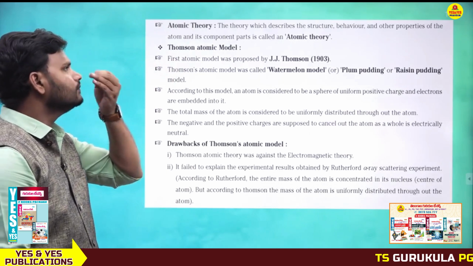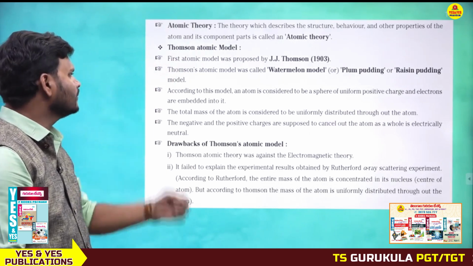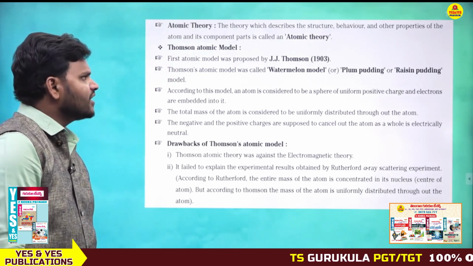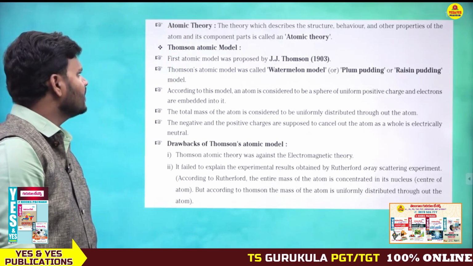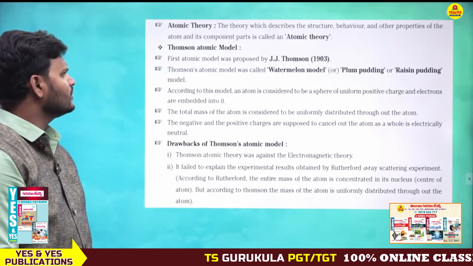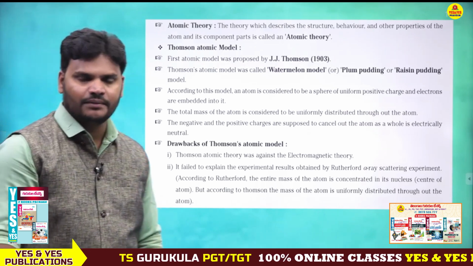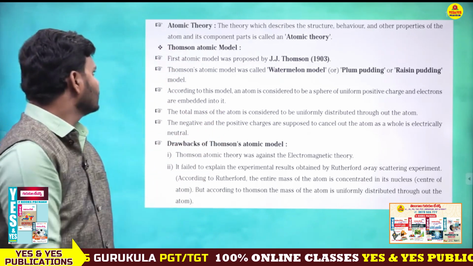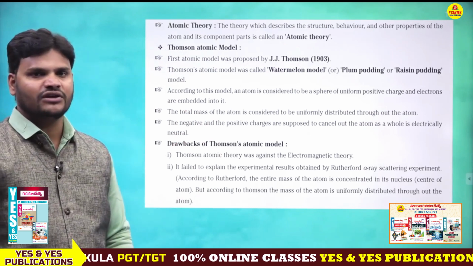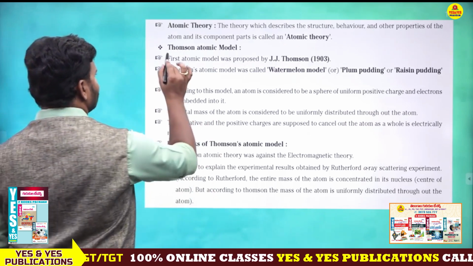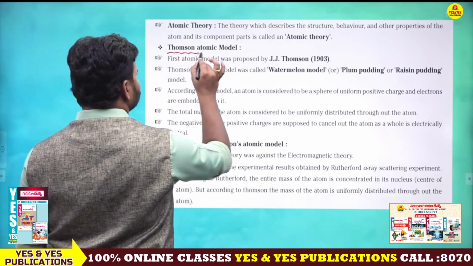Next, atomic theory. The theory which describes the structure, behavior and other properties of the atom and its component parts is called atomic theory. Okay, so Dalton's atomic theory is already completed. So next one, Thomson atomic model, J.J. Thomson atomic model.